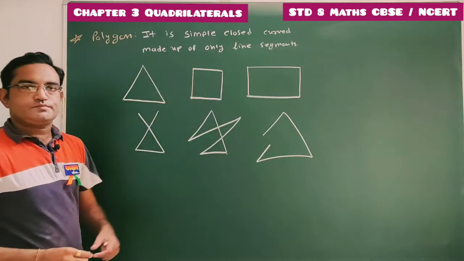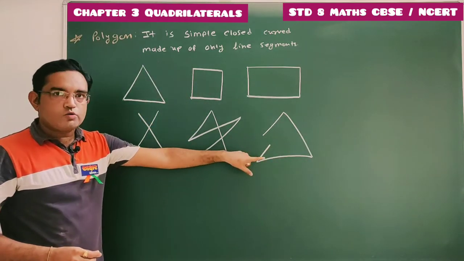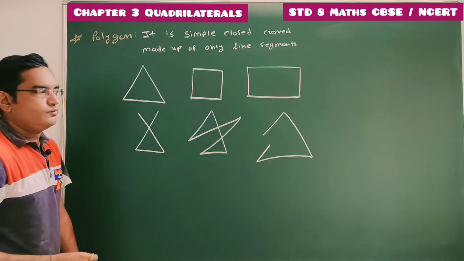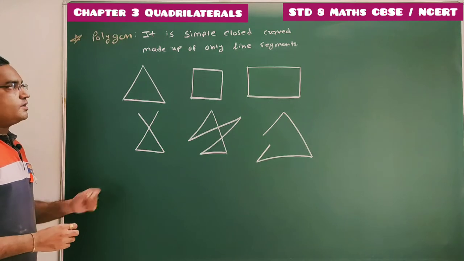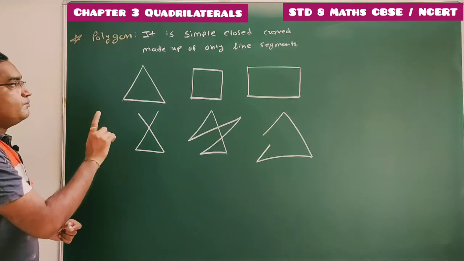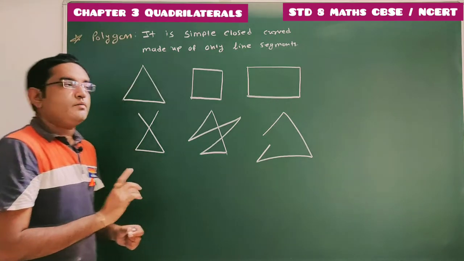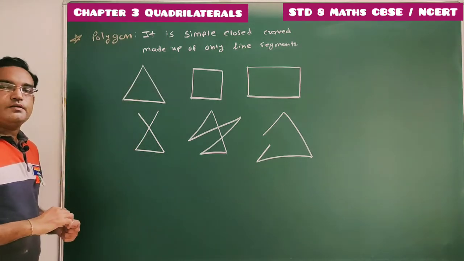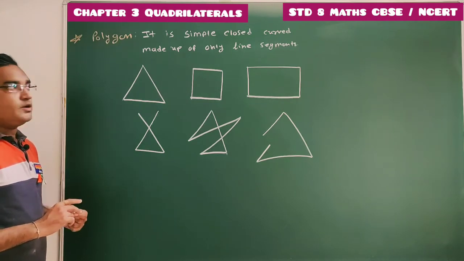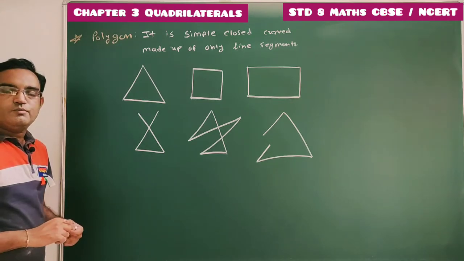Now this one is not a closed curve. This is one open curve. This cannot be defined as polygon. Clear students? So this is how we can define polygon. So what is polygon? Polygon, it's a simple closed curve made up of only line segment. Clear students? So please pause this video and note down the definition of polygon.